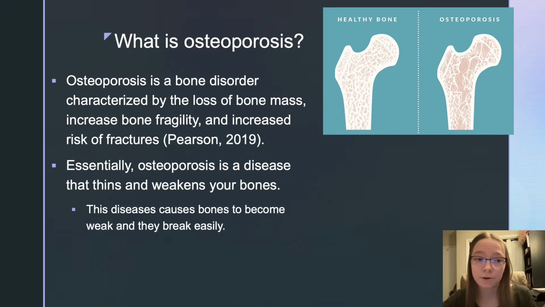What is osteoporosis? Osteoporosis is a bone disorder characterized by the loss of bone mass, increase in bone fragility, and an increased risk of fractures. Essentially, this disease thins and weakens your bones, and it can cause your bones to break really easily. And this photo up in the top shows what a healthy bone looks like and what a bone with osteoporosis looks like.